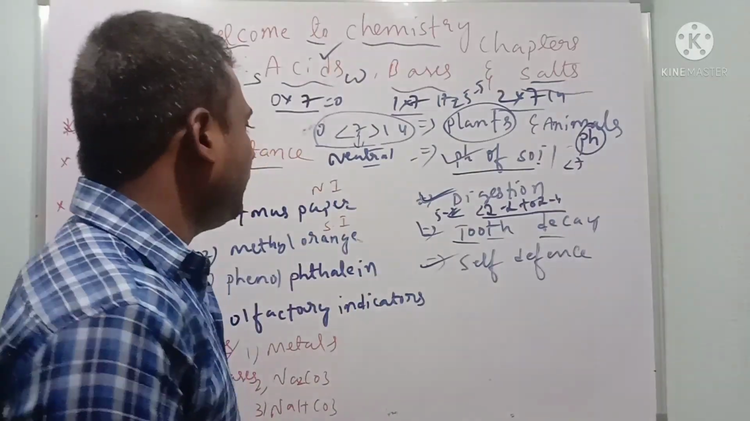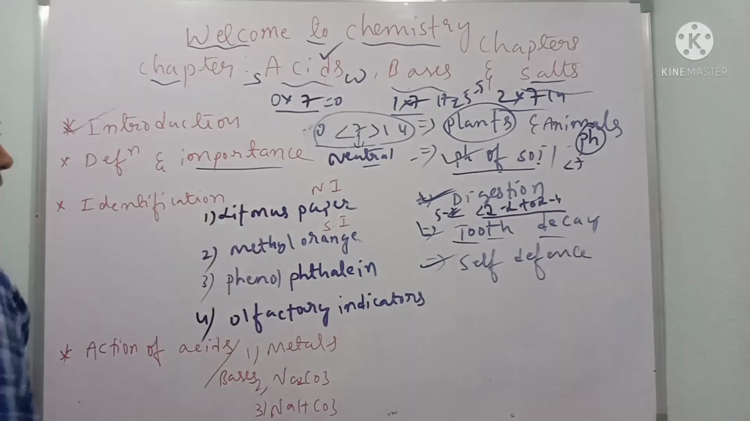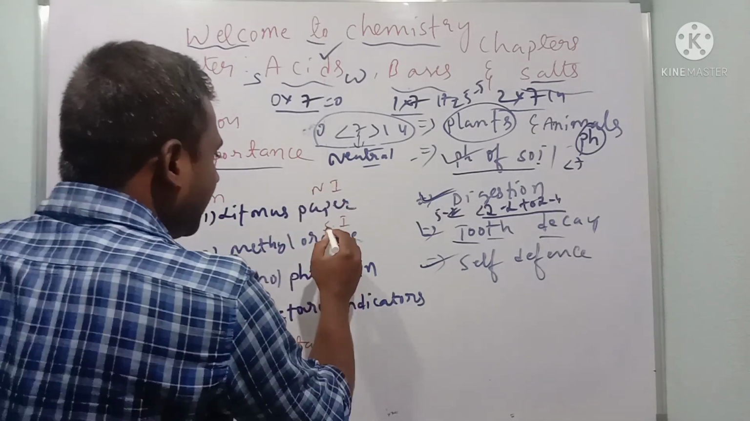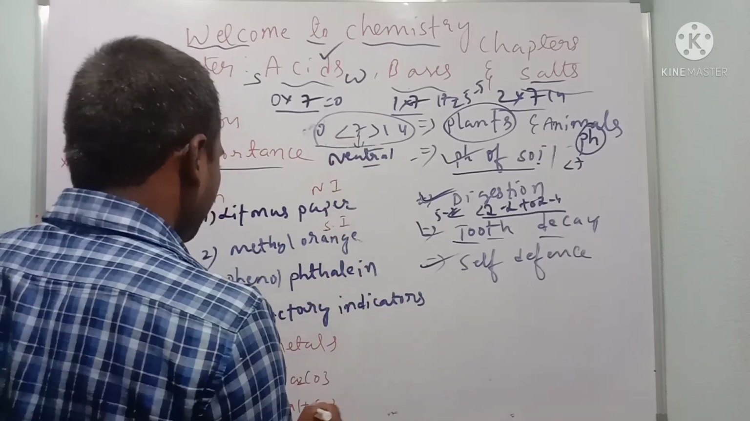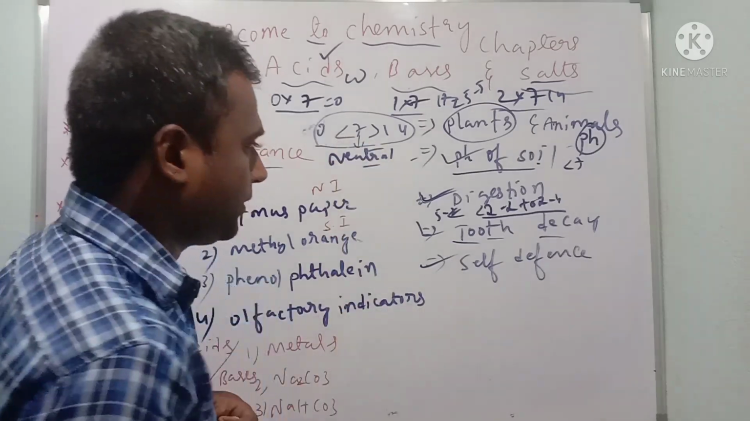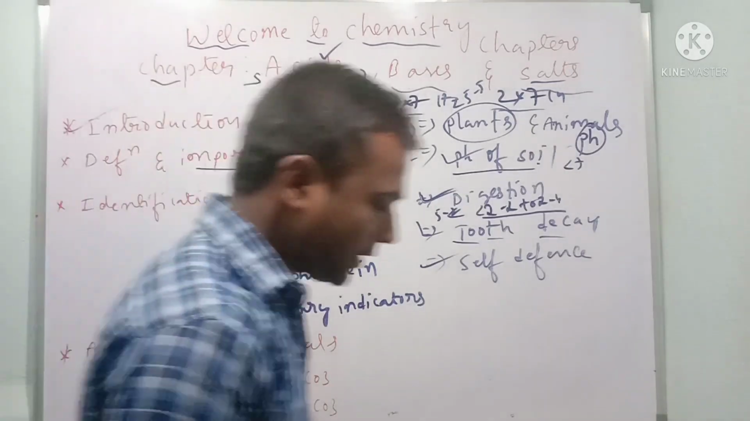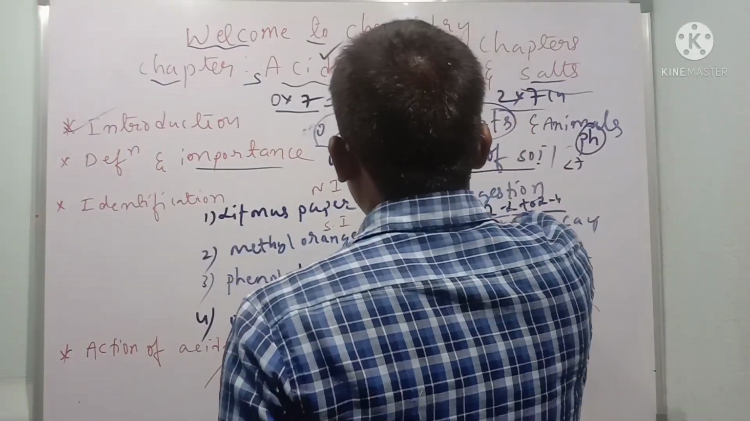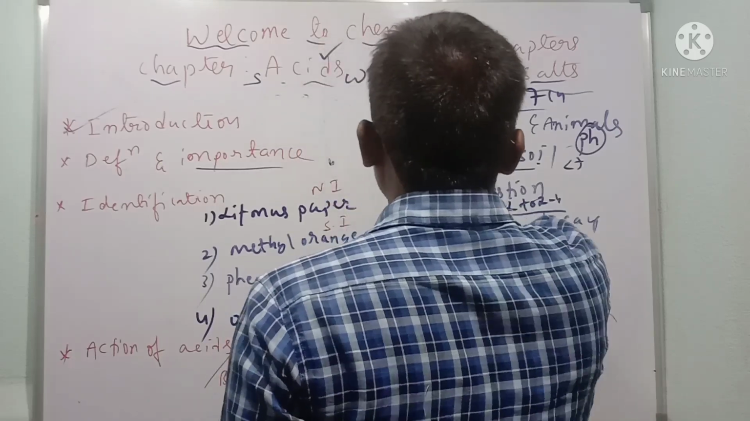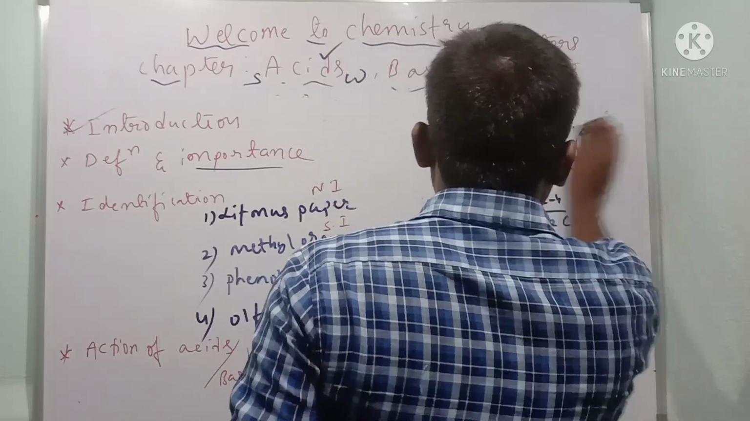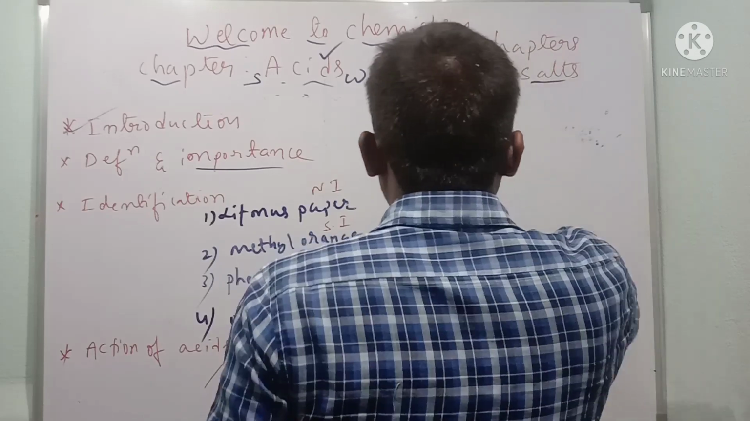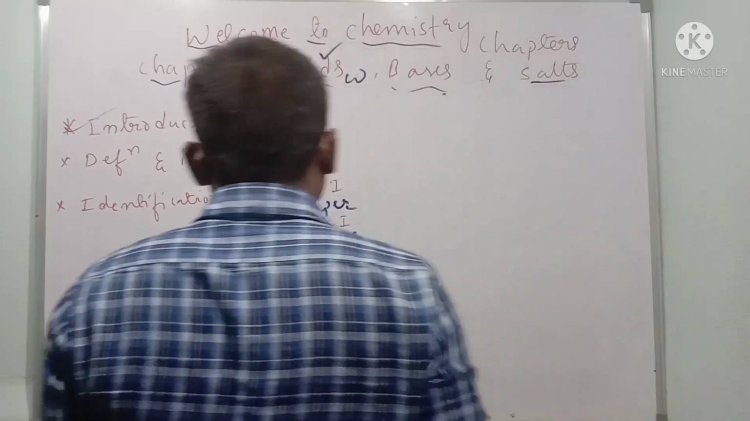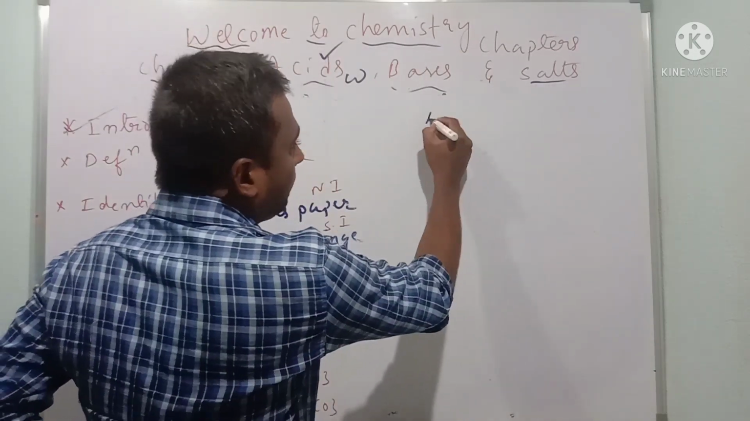So later on we will understand about identification, that is natural indicators, synthetic indicators and olfactory indicators. Let us understand about this without wasting time. Dear children, the first one is litmus paper. So litmus paper means what, children? It is very easy. It is like a paper, we can identify easily whether the substance belongs to acids or bases.